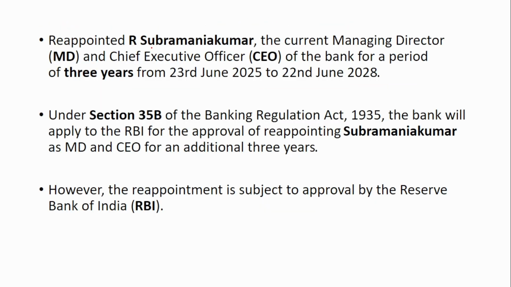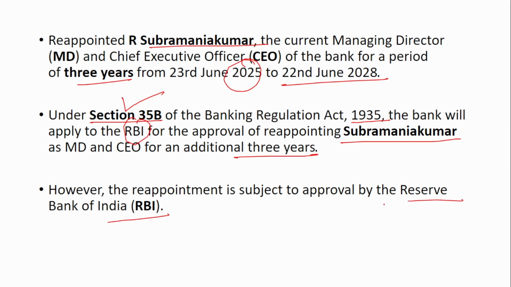So R. Subramanian Kumar is reappointed for a period of 3 years, from 23rd June 2025 to 22nd June 2028. Under Section 35B of the Banking Regulation Act 1935, the bank will apply to the RBI for approval of reappointing Subramanian Kumar as the MD and CEO for an additional 3 years. So remember, it is Section 35B for reappointment of the existing MD and CEO for additional 3 years. After that, RBI will check it; if it is okay with it, it will approve, otherwise it will deny.